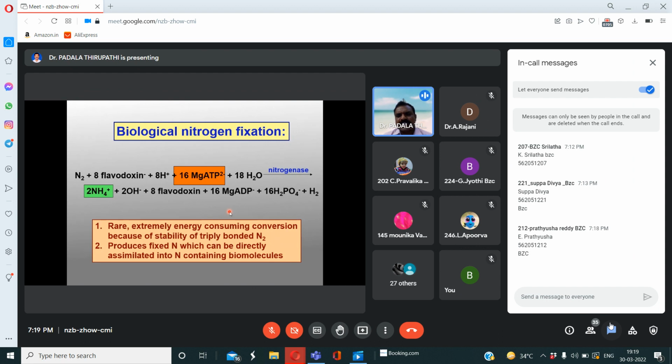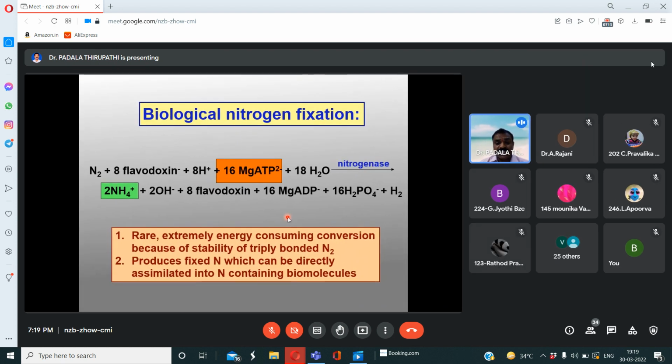Nitrogenase is the enzyme involved in biological nitrogen fixation. It contains special minerals, molybdenum and iron. So molybdenum and iron units are present in the nitrogenase enzyme.